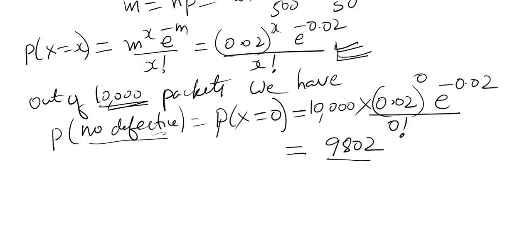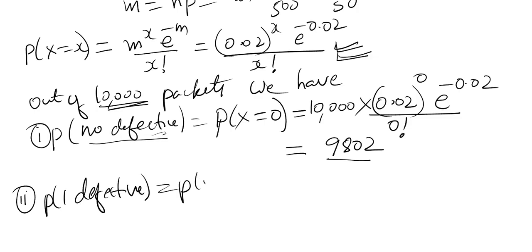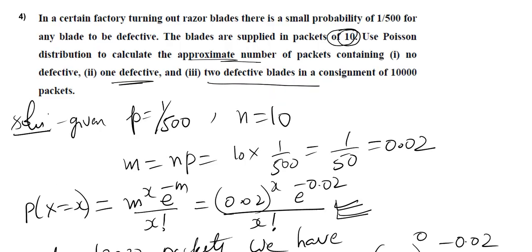Next, this was the first question. Second is the probability of one defective. One defective means we have to put x is equal to 1, but we have to multiply by 10,000 to the above probability.